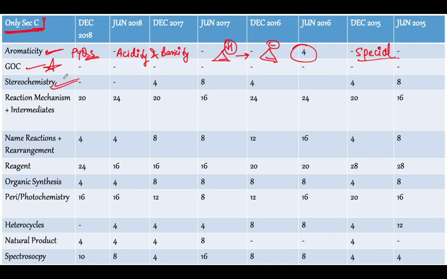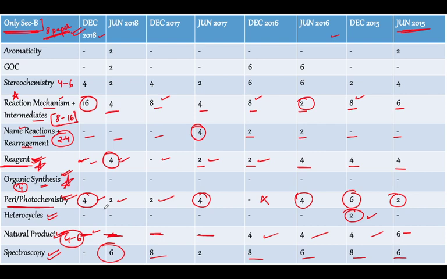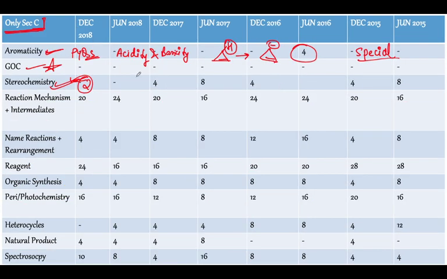So most of the questions in stereochemistry get asked for 2 marks. Alright, and the 2 mark questions are there in section B. So as we saw over here, most of the stereochemistry questions are asked in section B, okay, and 6 marks questions basically, both in June 2016 and December 2016, okay. And in section C, what happens?